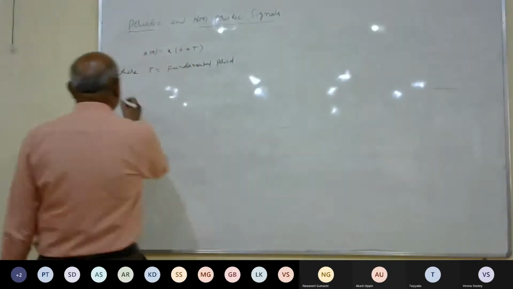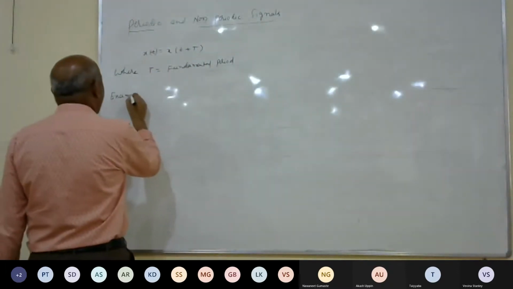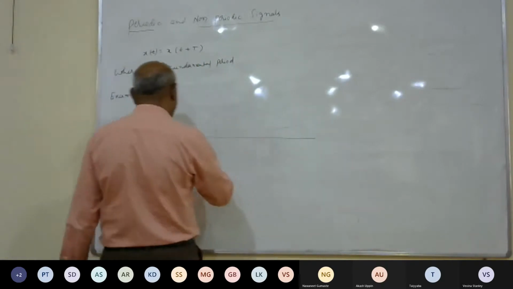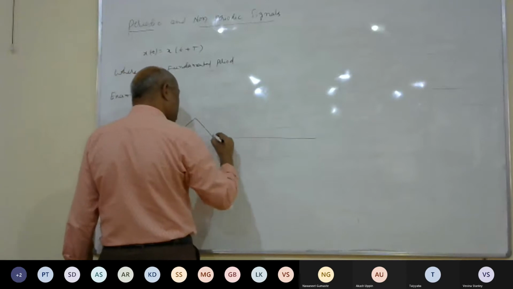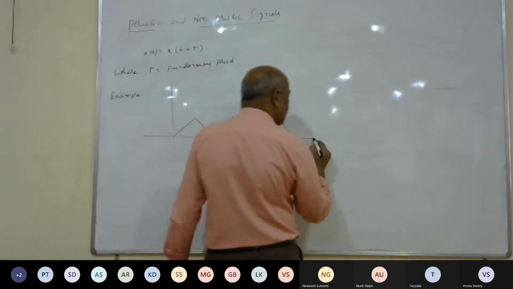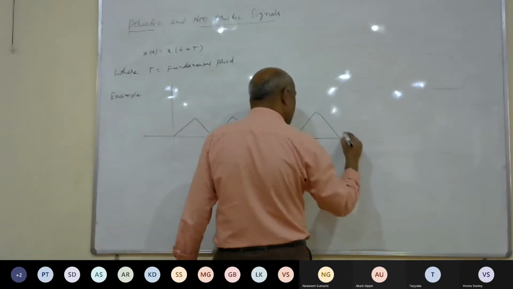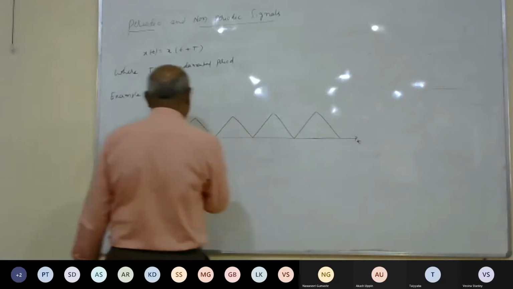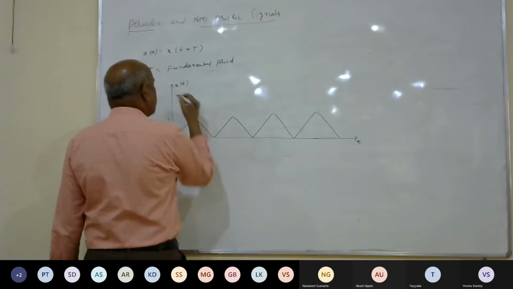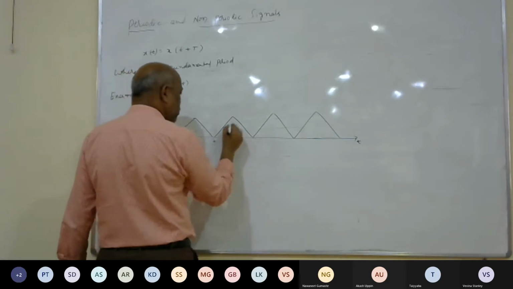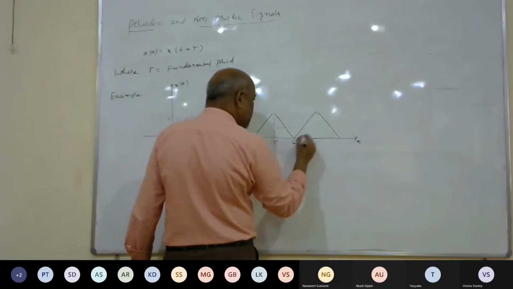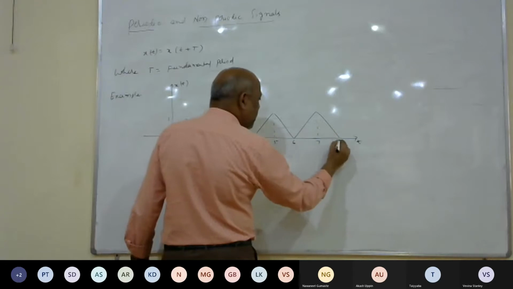An example of a periodic signal: suppose we take a signal x of t with the time axis marked 0, 1, 2, 3, 4, 5, 6, 7, 8.